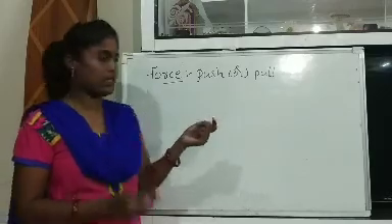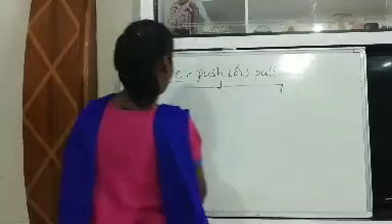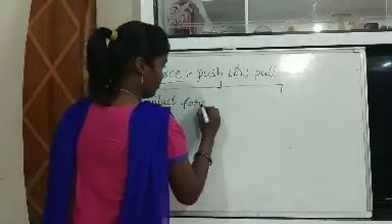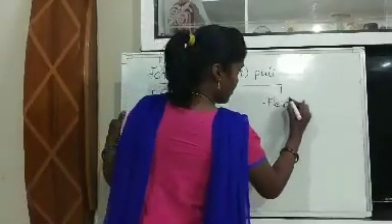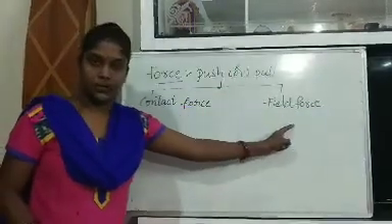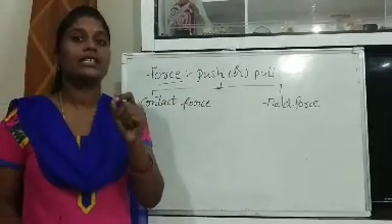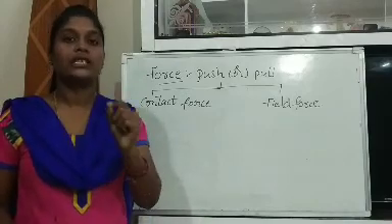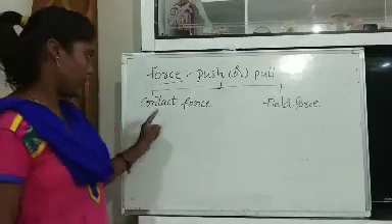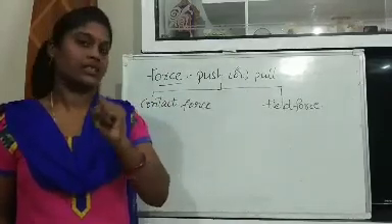Already you learned all these basics. And how many types of forces are there? There are mainly two types: contact force and field force. Contact force means a force which involves direct physical contact, applied on directly physically contacted objects.